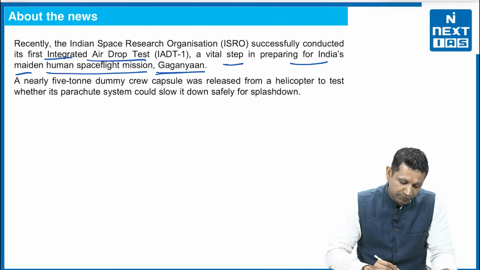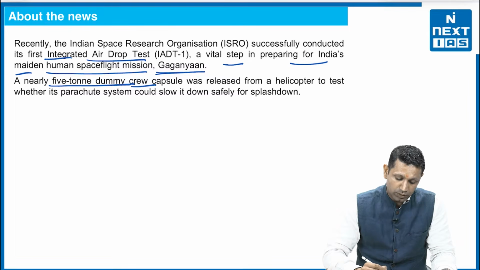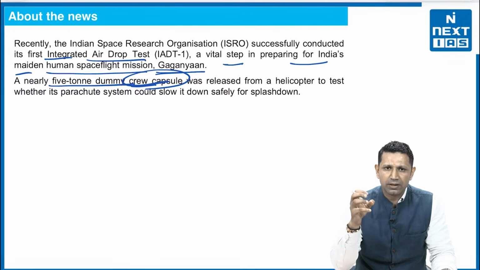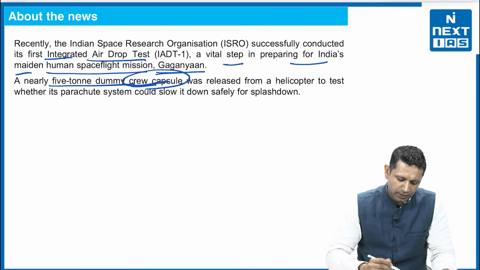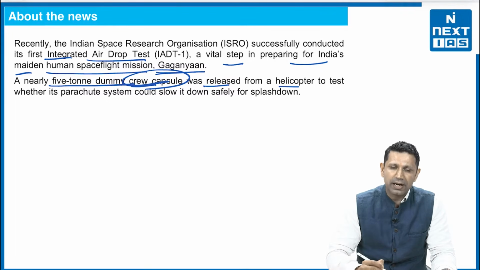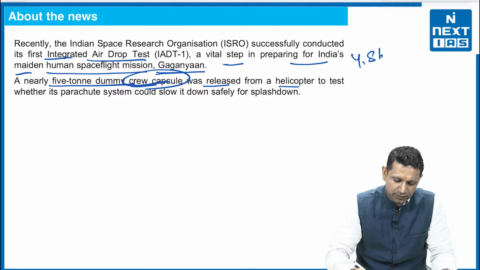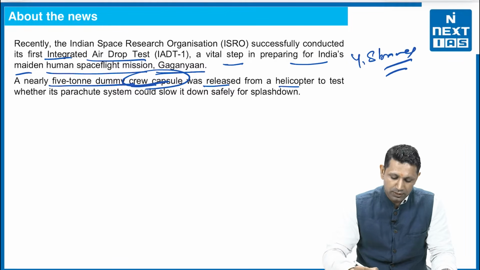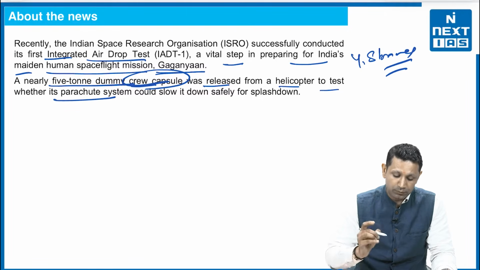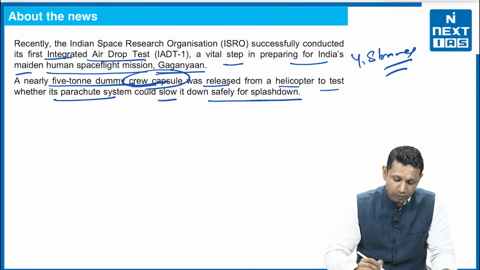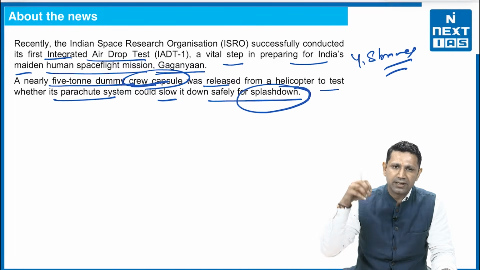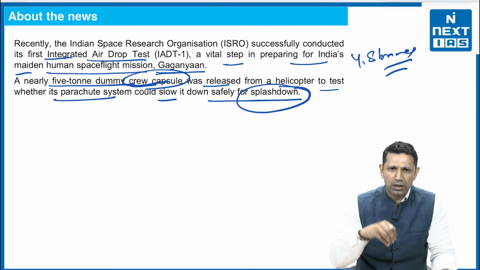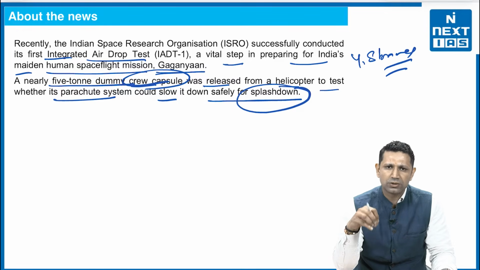Now, a nearly 5-ton dummy crew capsule. What is a crew capsule? The crew capsule is the capsule in which the humans or the astronauts would be sitting. So a dummy one in which there is no human. It was released from a helicopter, and its weight was almost 4.8 tons, that is almost 5 tons, to test whether the parachute system could slow it down safely for the splashdown. What is splashdown? When the capsule is coming down to the earth, these capsules are brought to the ocean so that the impact can be decreased.